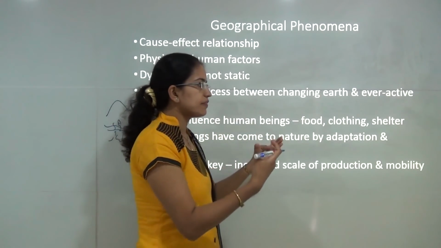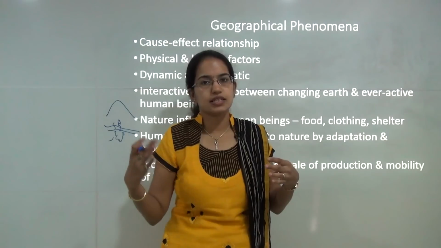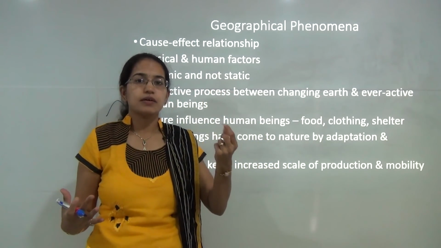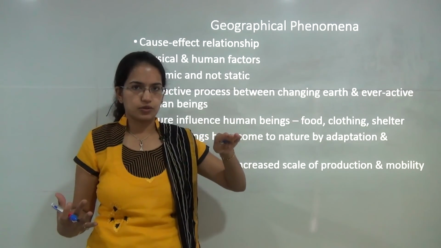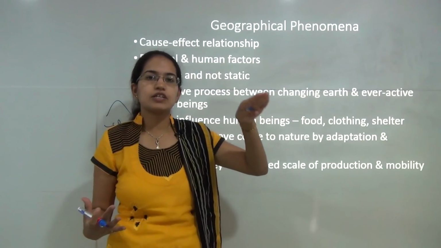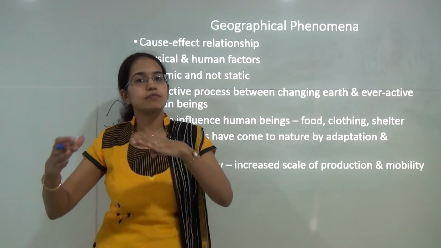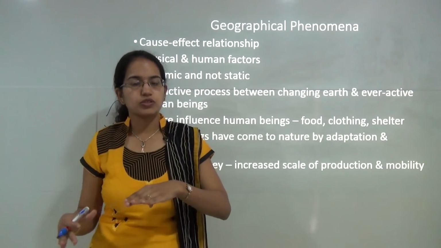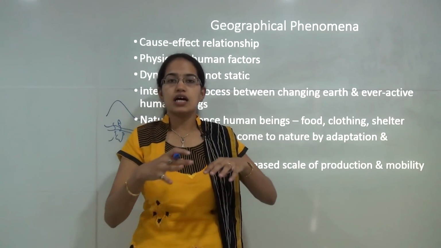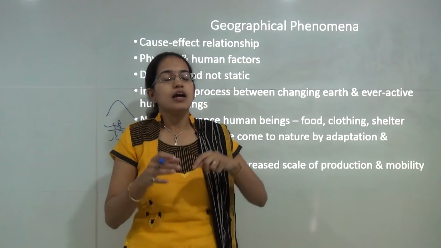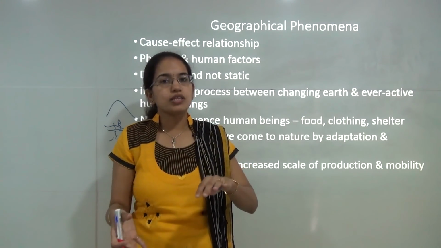However, in the past centuries, it was predominated by environmental control. So we can say the environment used to control the way people should live or work. If a plantation was to be grown in an area, it was all dependent on the region.